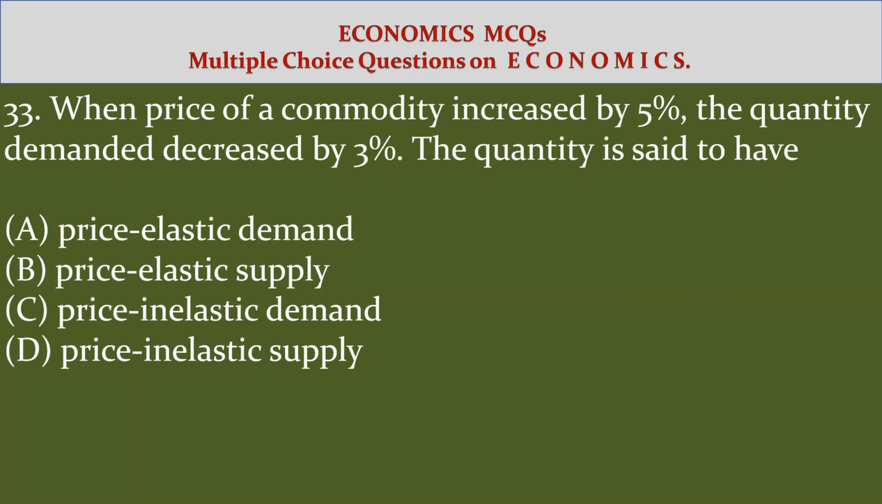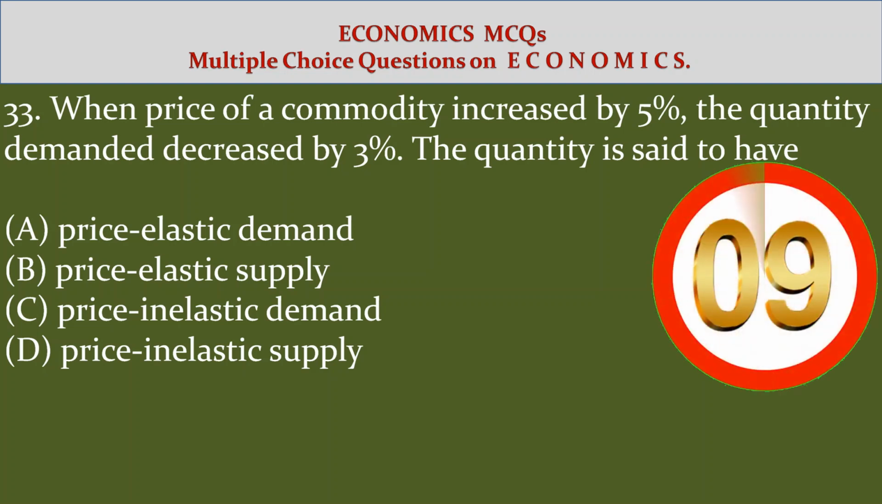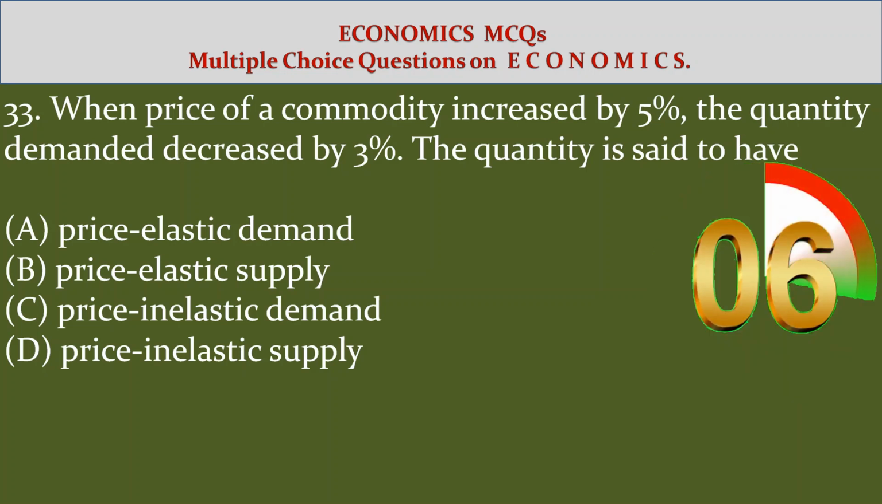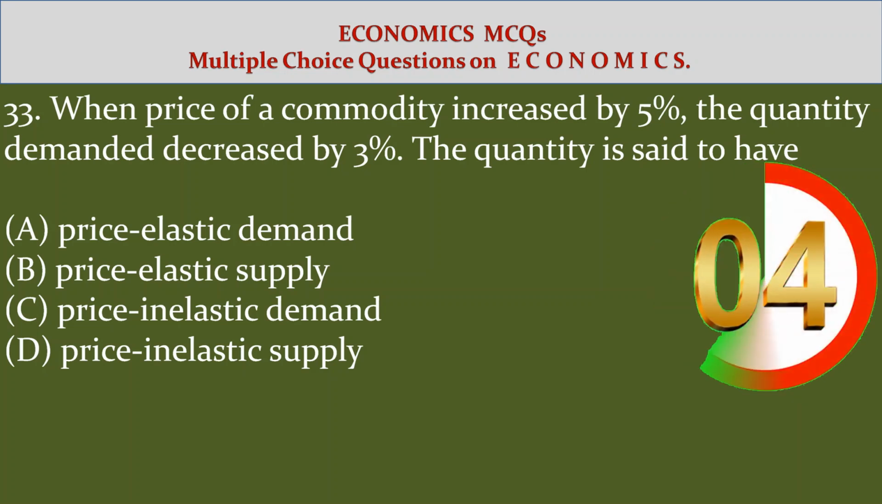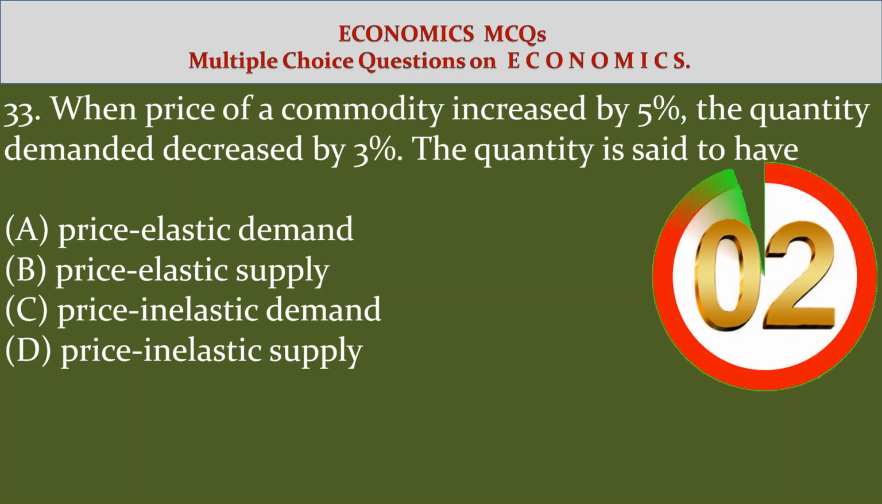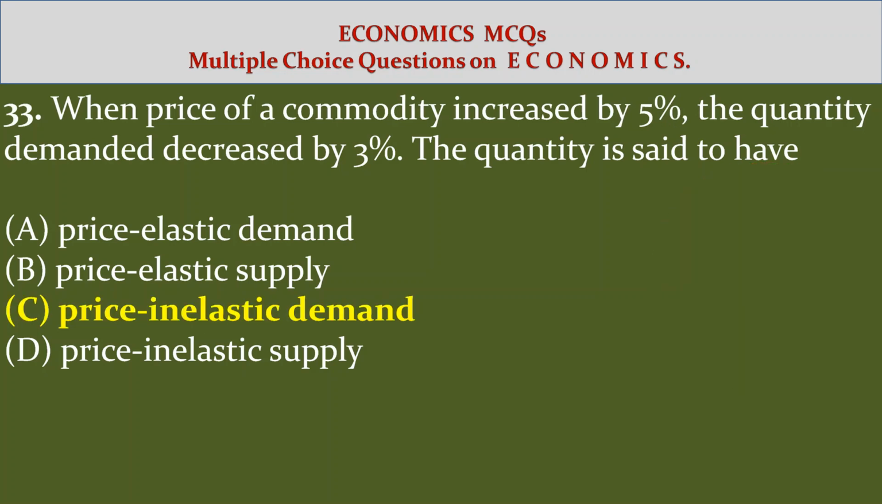33. When the price of a commodity increased by 5%, the quantity demanded decreased by 3%. The commodity is said to have option A, price elastic demand, option B, price elastic supply, option C, price inelastic demand, option D, price inelastic supply. Answer C, price inelastic demand.